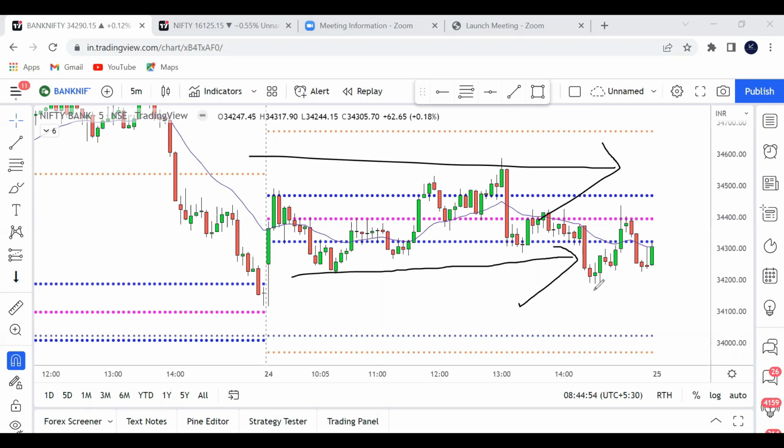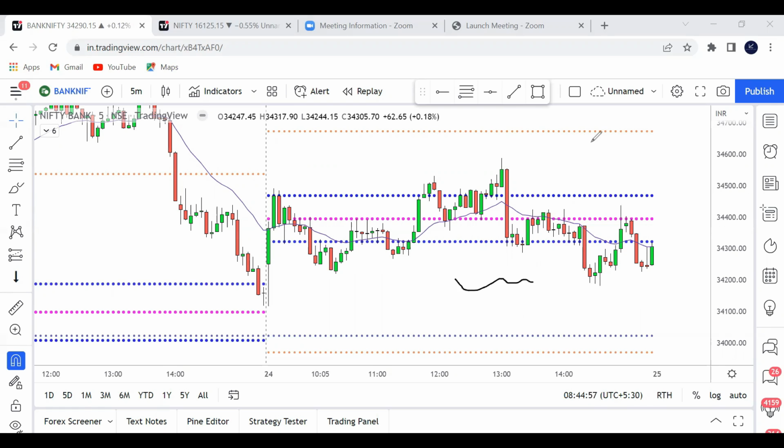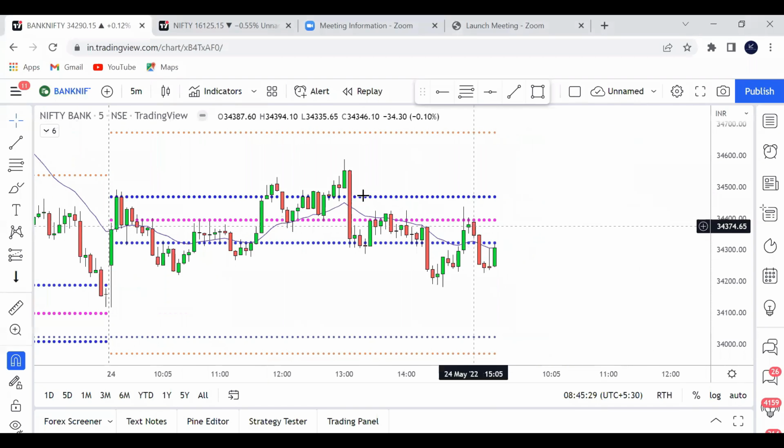Whenever the market stays sideways, the next day the market is likely to have a narrow or average CPR, and most of the time it trends. So today we could see a trending day on the upside or downside, either side. Today, 25th of May, one of the important levels would be this.